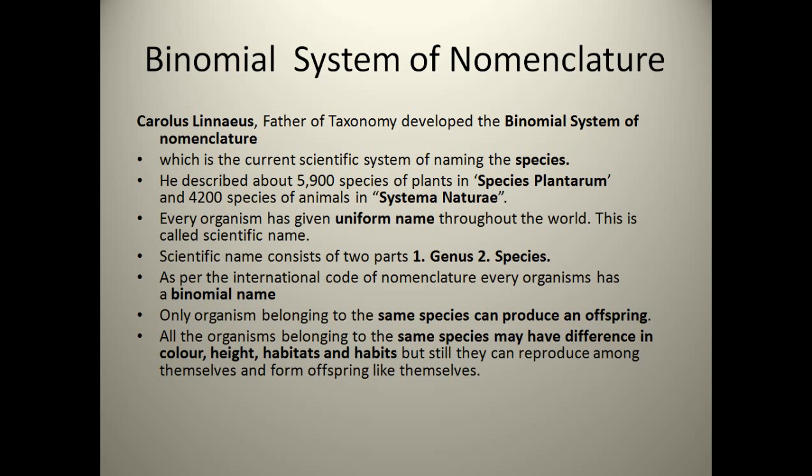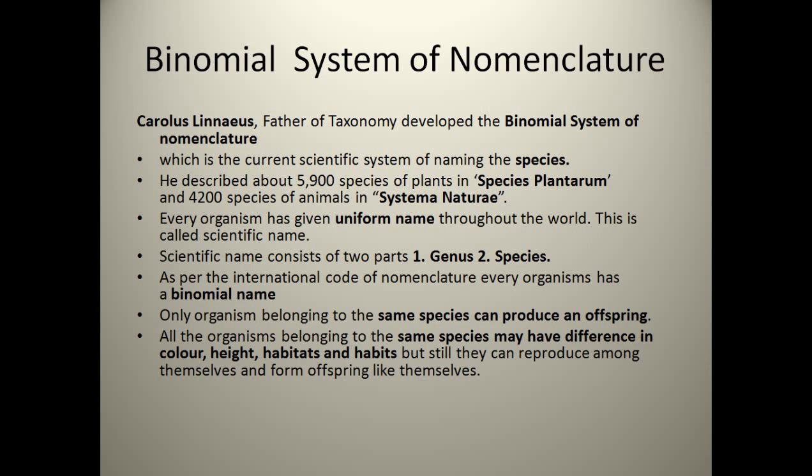All the organisms of a species are so similar that irrespective of differences in color, height, habitats and habits, they can reproduce among themselves and form new individuals like themselves only. For example, all domestic cats in the world belong to the same species. As I already told you, they might later adapt new things like new color, habitat or height due to changes done by us, like grafting.